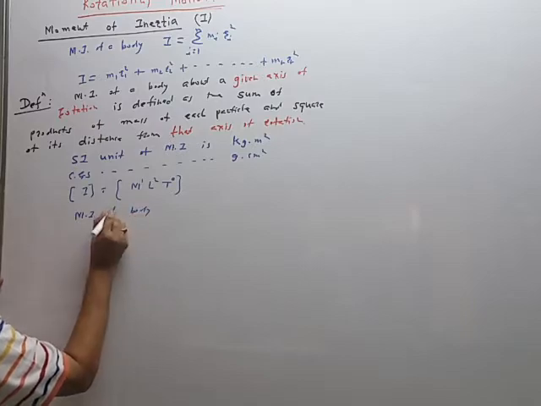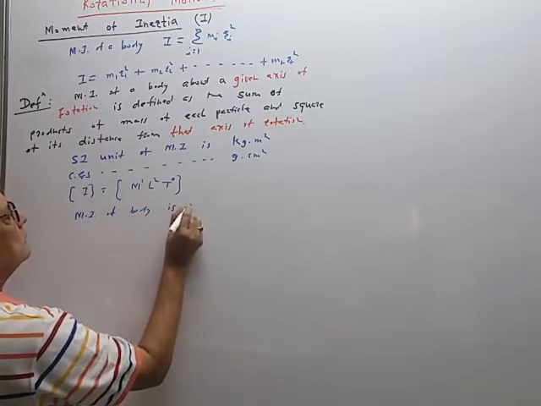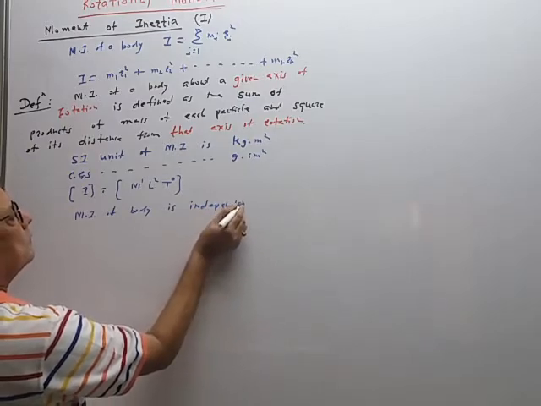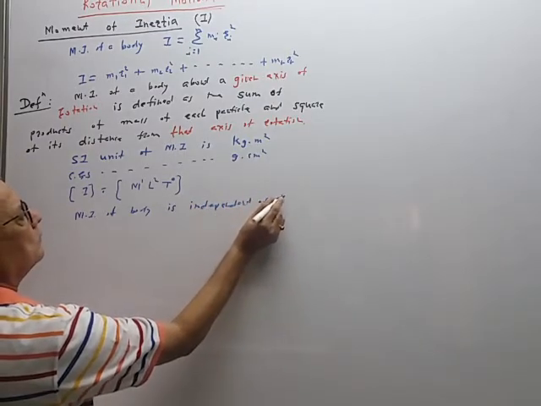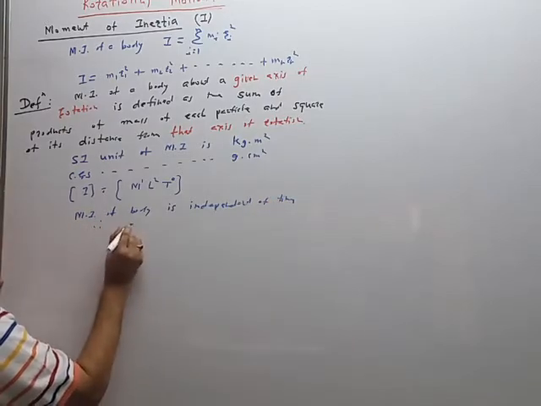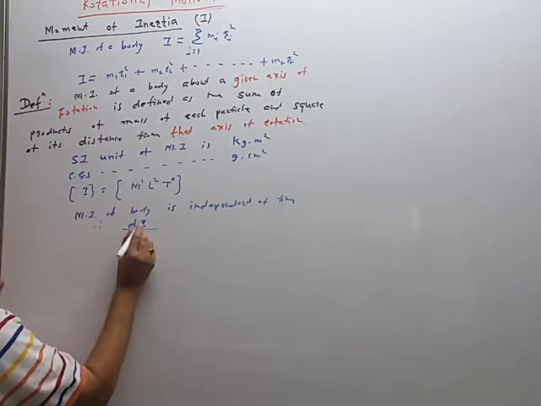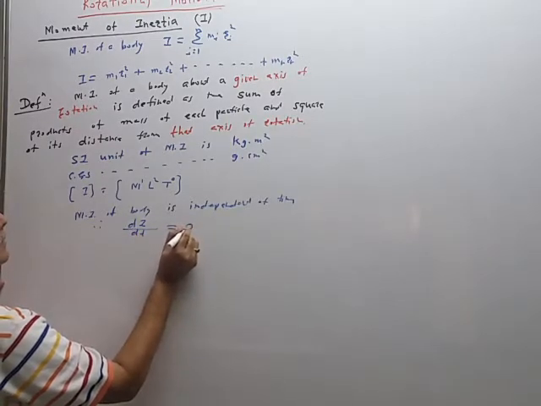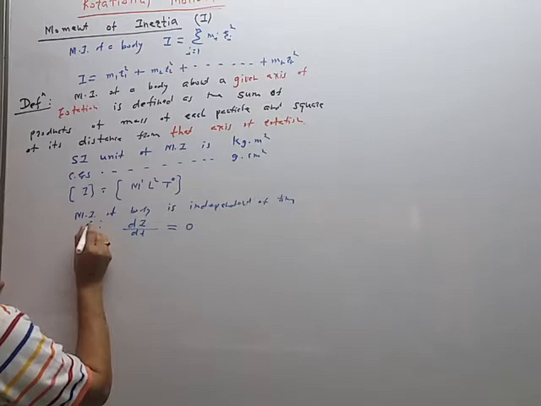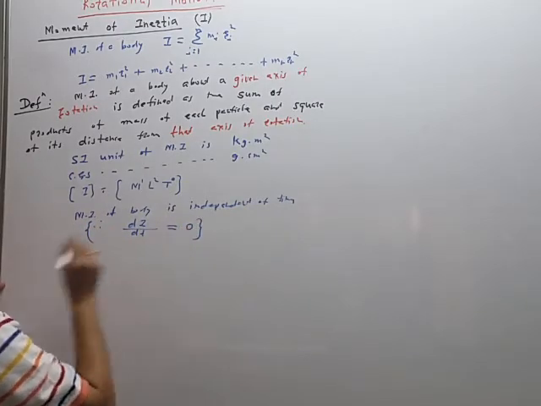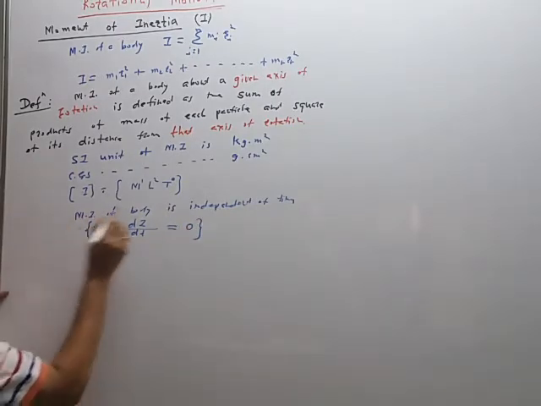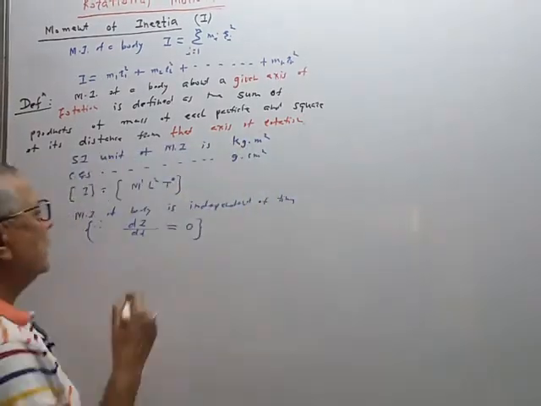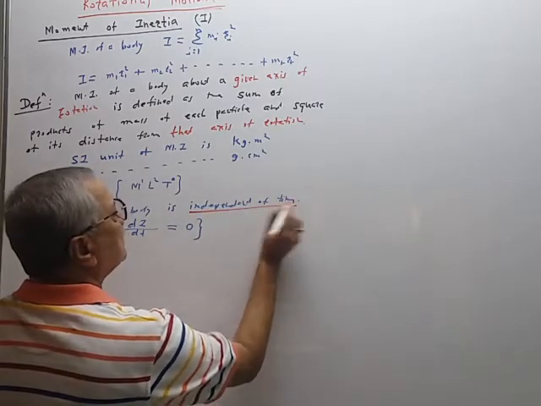MI of a body is independent of time. Therefore, if we take the derivative of moment of inertia with respect to time t, then I is constant, therefore dI by dt is equal to 0. So we may require this property somewhere. This is the factor of independence: MI is independent of time.